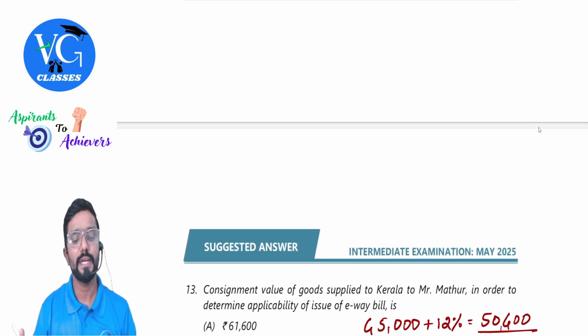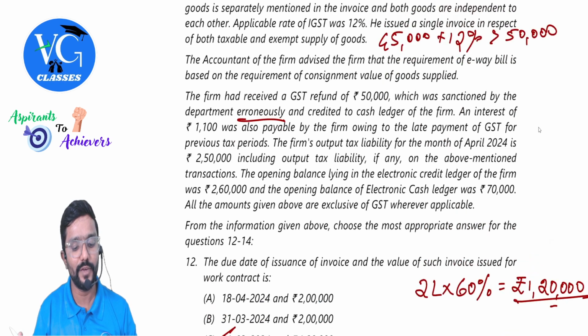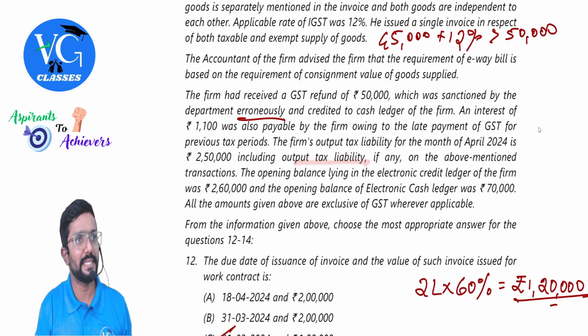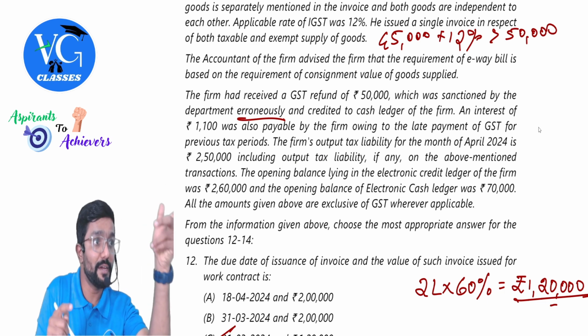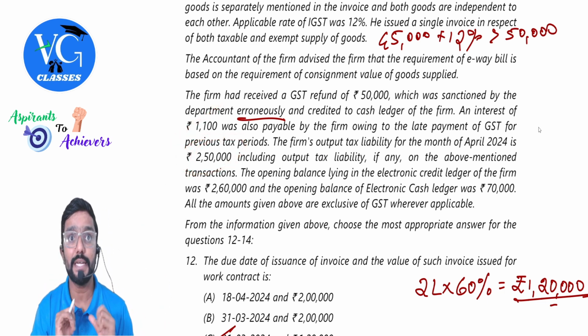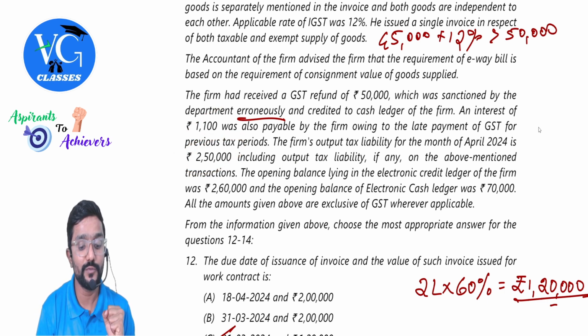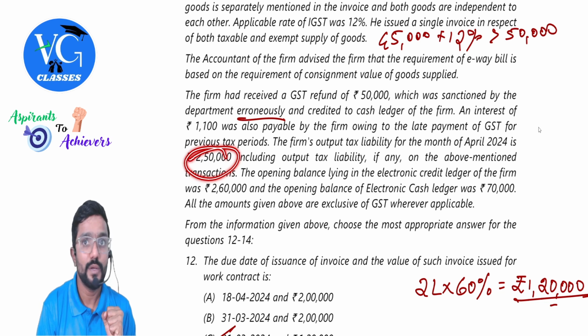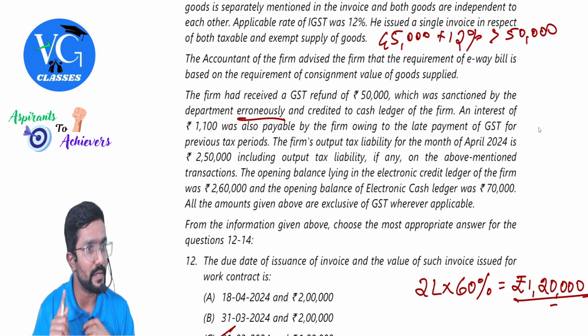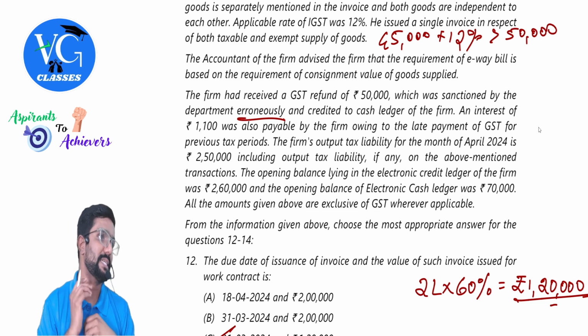But alternatively, guys, as they have used the word 2,50,000, see, 2,50,000 is including output tax liability. Sir, can I assume it in another way, that 2,50,000 is including interest? Yes. In that case, what happens? You cannot use full credit for it. Clear? Because whatever interest you pay, you cannot use the credit ledger balance. Hope you understood that you have to pay it through the cash ledger.